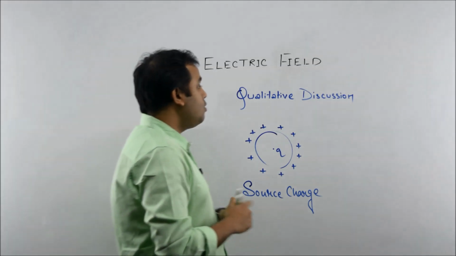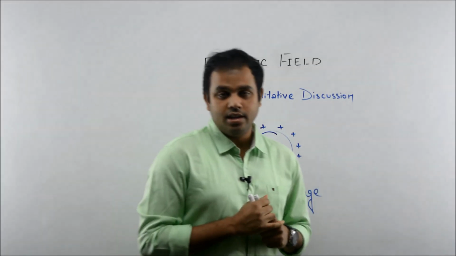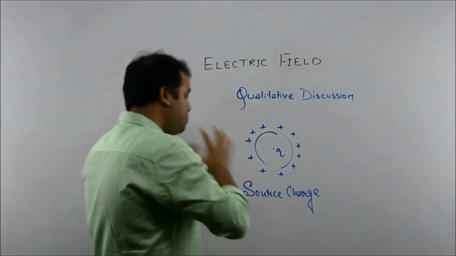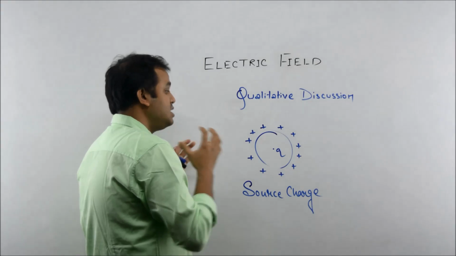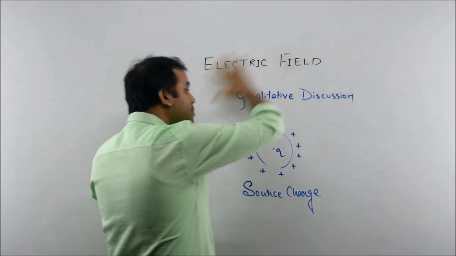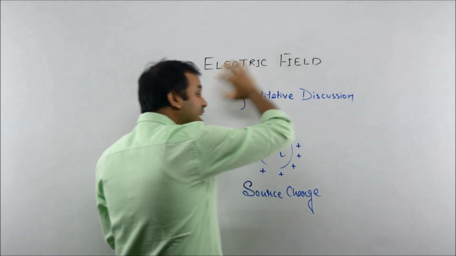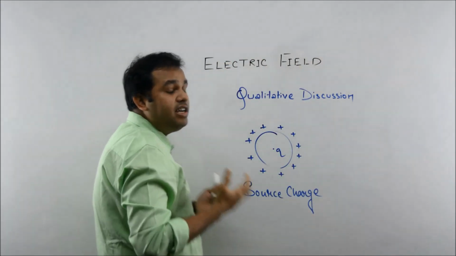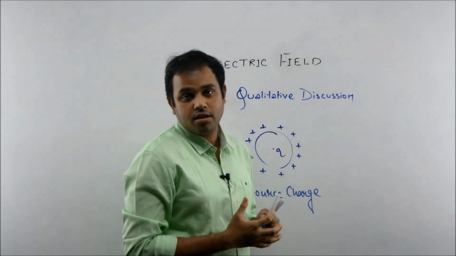Clear? Now what is electric field? It is a space around this charge. It is an environment around this charge. What kind of environment? Electric environment.